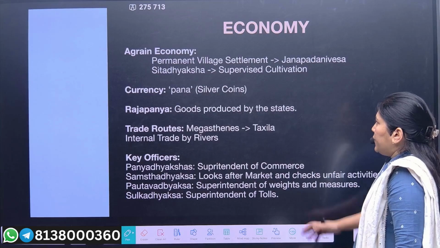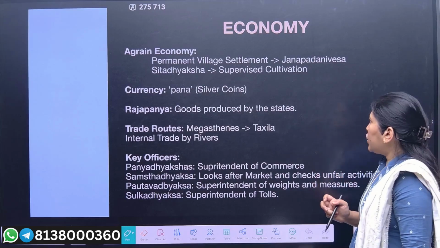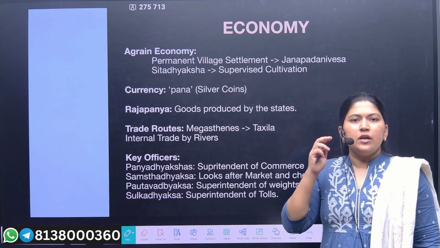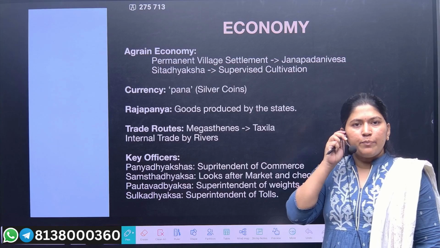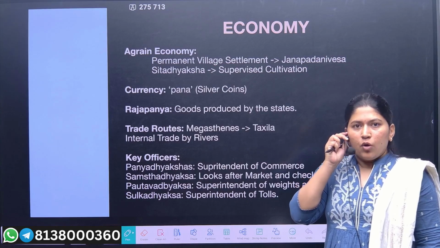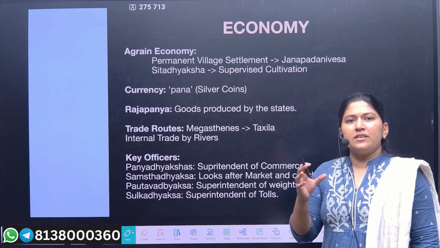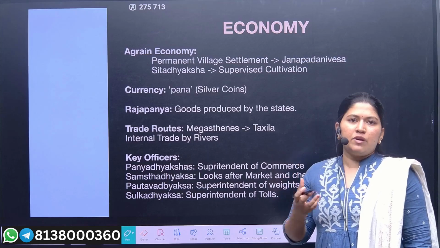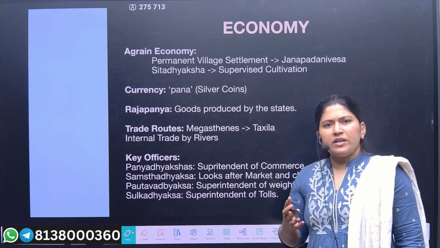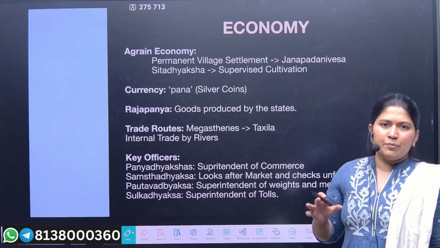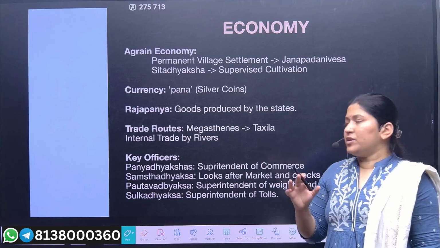Now we have seen the agrarian economy. Now let's talk about the currency. During that time, the coin which was used for trading was called the panna. Majorly we find that these pannas were made of silver. There are also evidences that these were made from iron as well as copper, but they were very minimal. The major coins were made from silver.